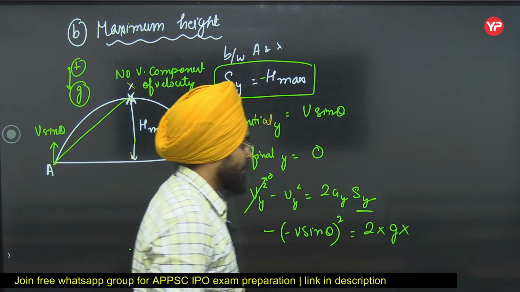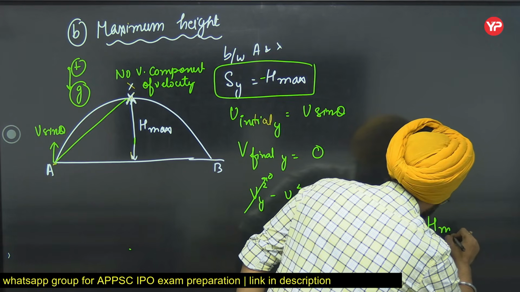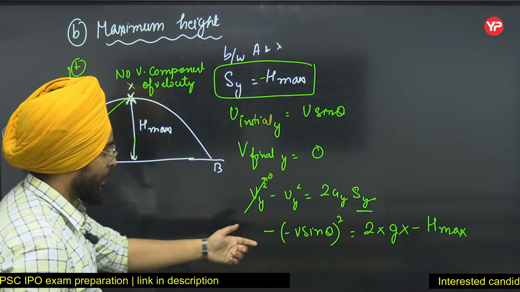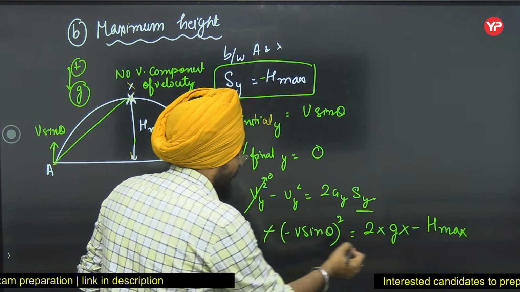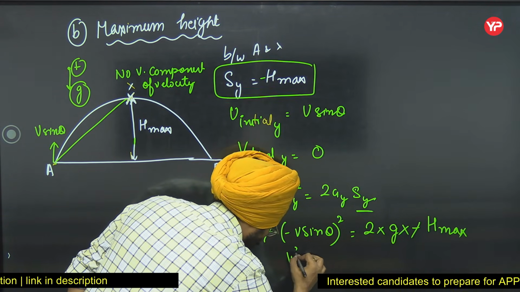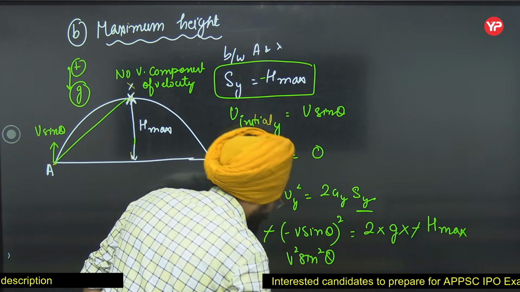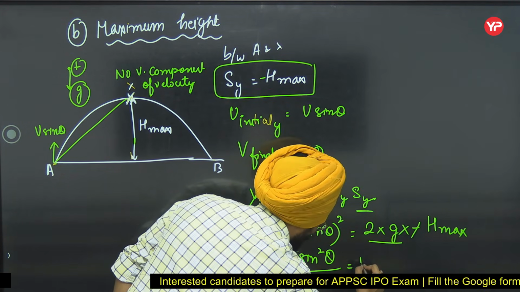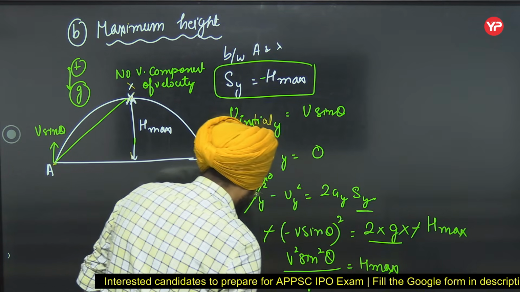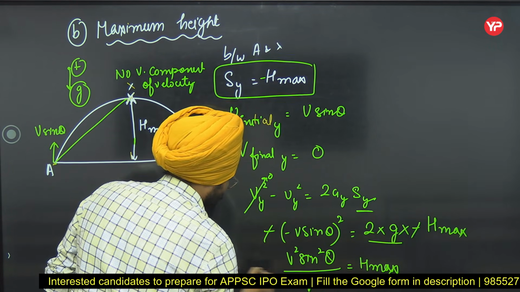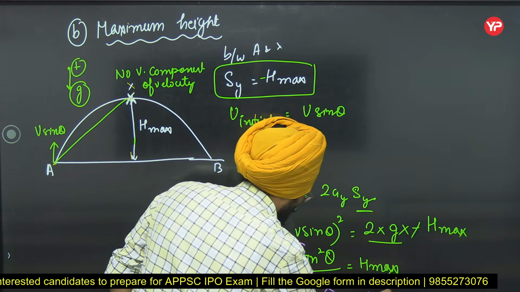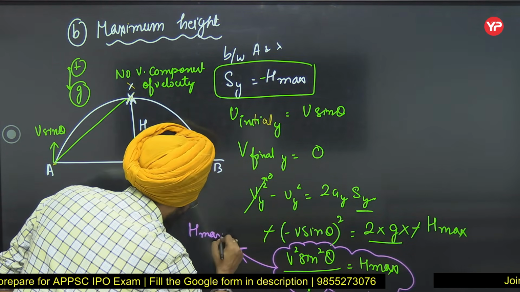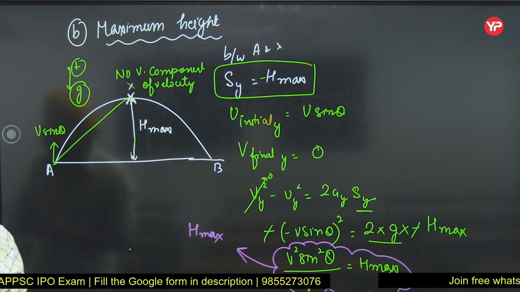Now in place of sy, I will put minus h max. Cancel this minus with the minus here, I will get v square sin square theta by 2g, bring the 2g down, this is equal to h max. So basically this formula is your formula for maximum height, or h max.